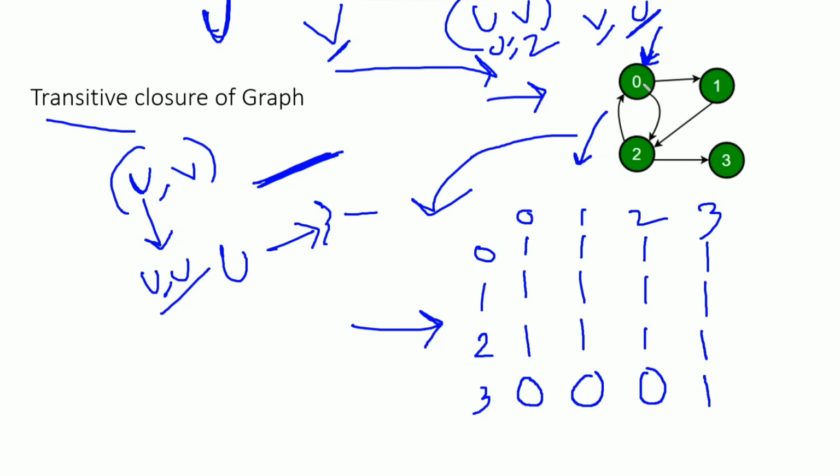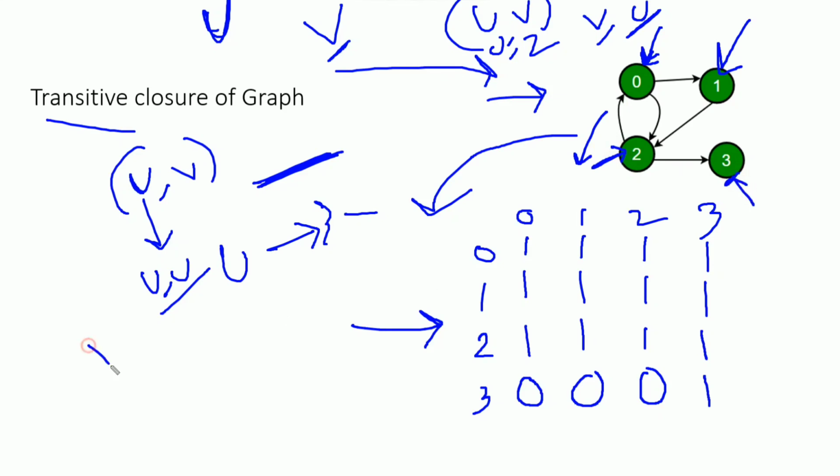After starting from 0, we can find out which vertices we can reach from vertex 0, and we can store that in a 2D array. Now we start DFS traversal from vertex 1, and again see which vertices are reachable from vertex 1. Then we use DFS traversal for vertex 2 and for vertex 3.